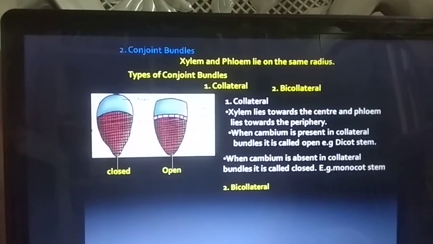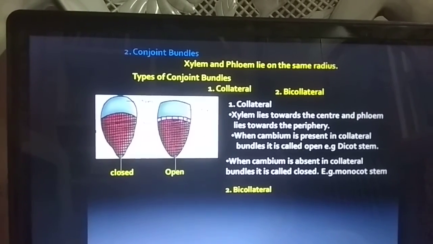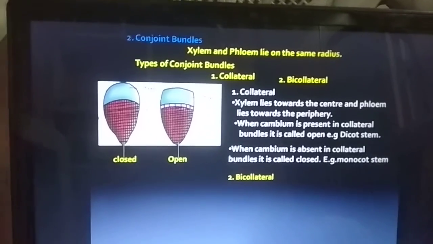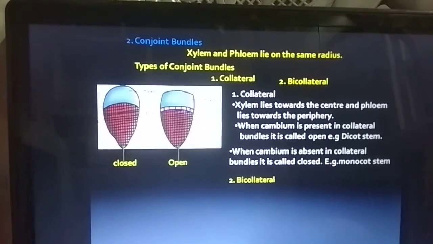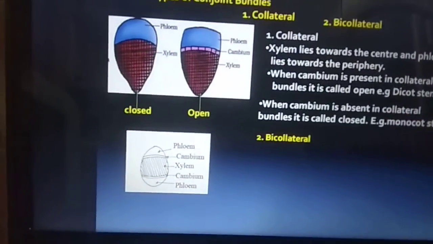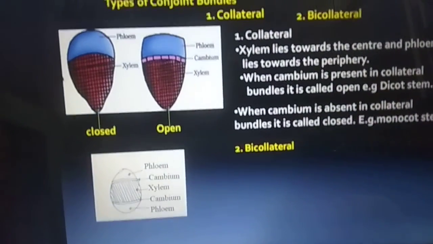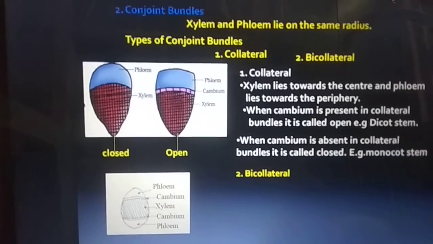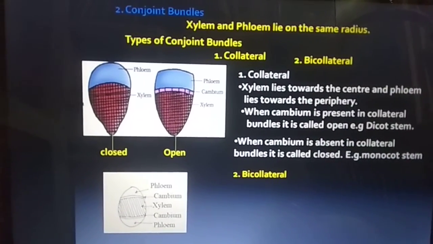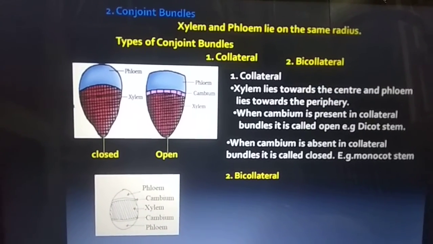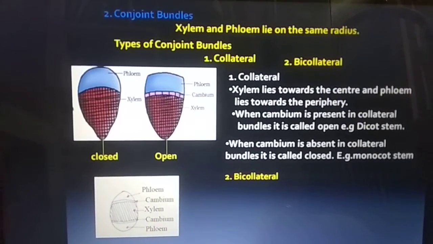Next, bicollateral. Second one in conjoint, bicollateral. In bicollateral, the phloem is present on both sides. In the center, xylem is present. This is called bicollateral. Bi means two.